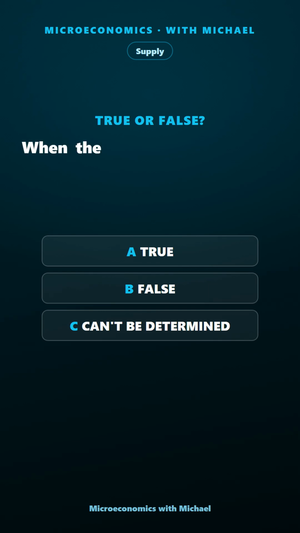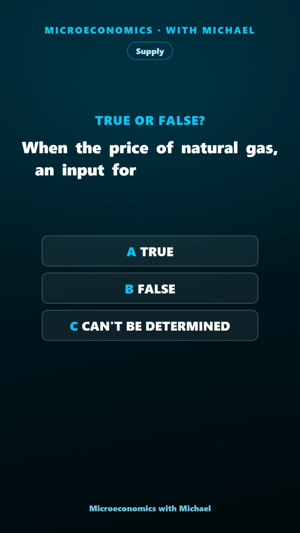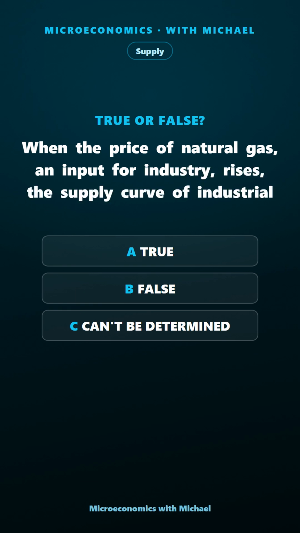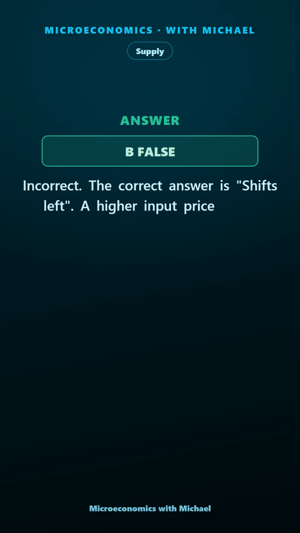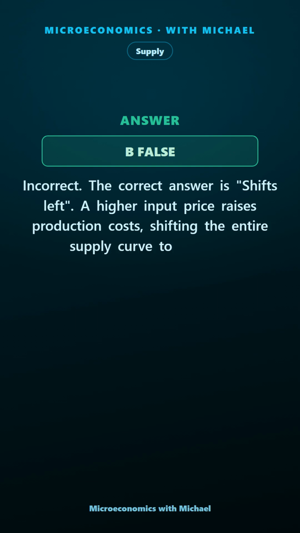When the price of natural gas, an input for industry, rises, the supply curve of industrial goods shifts right. True, false, or can't be determined? The answer is false. Incorrect. The correct answer is shifts left. A higher input price raises production costs, shifting the entire supply curve to the left.